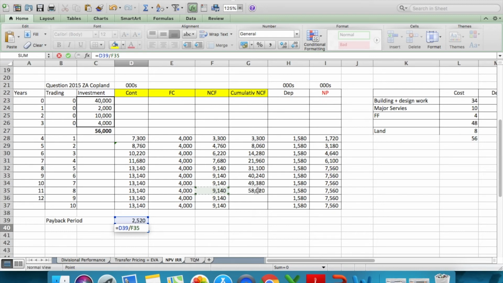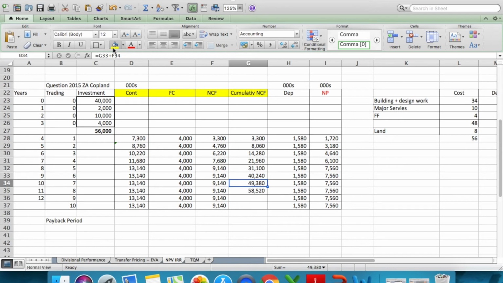This is our cumulative net cash flow. My bad, sorry, let me repeat it again. I got confused as well. So we achieved 49,000 here. Let me just highlight it, it's easier to understand.